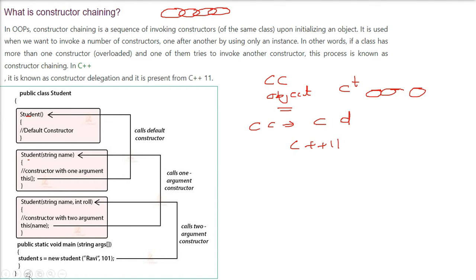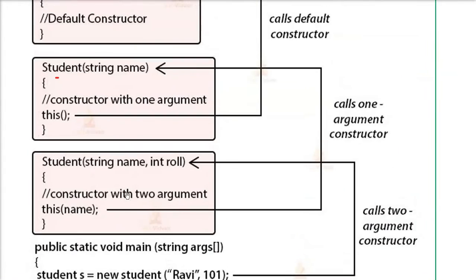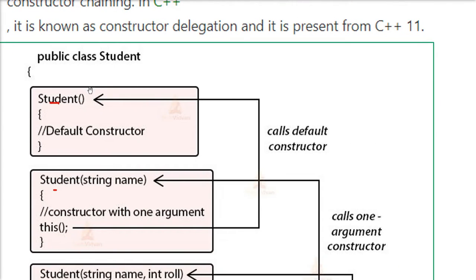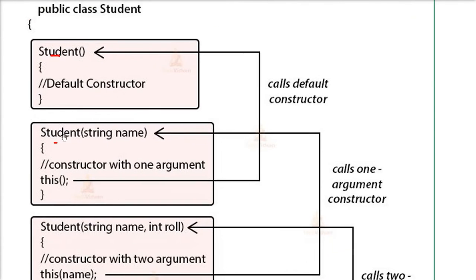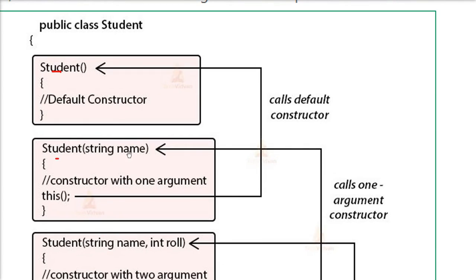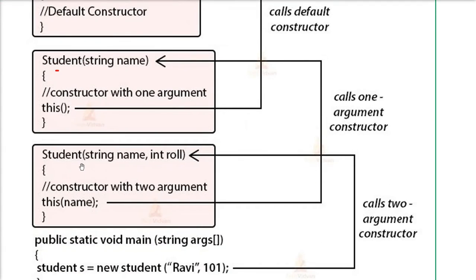Okay, take an example. Here we have a class called student, and since we have three constructors here, you can just recall that the name of the constructor and the class will be the same. Now this is a default constructor, nothing is given here. Now we have a constructor that we have defined, with an input which is a string, and we have this call here. Now we have another constructor which has one string, one integer. Again we have this here.